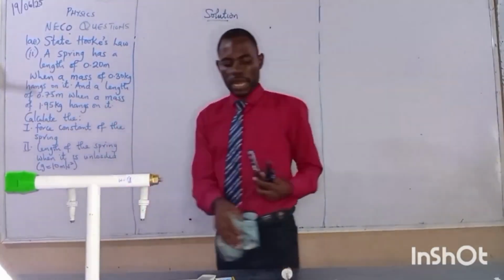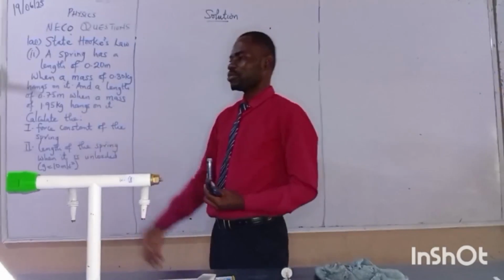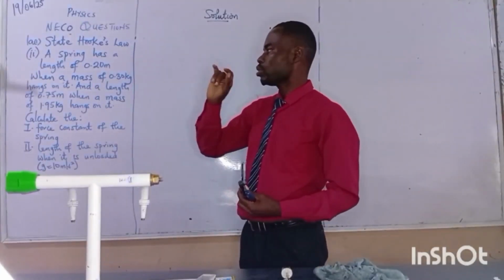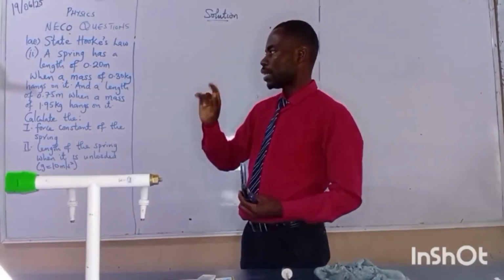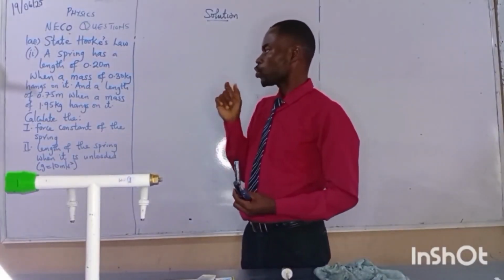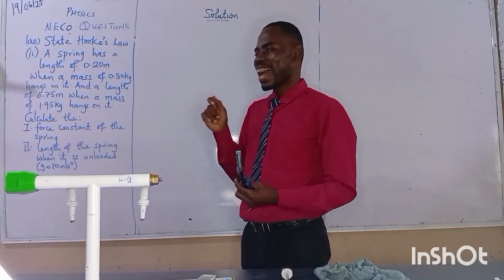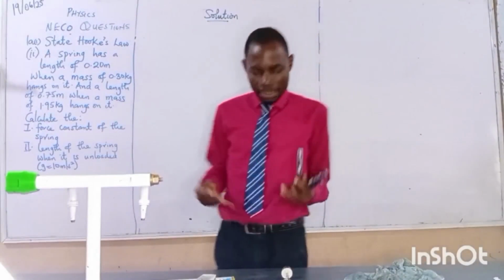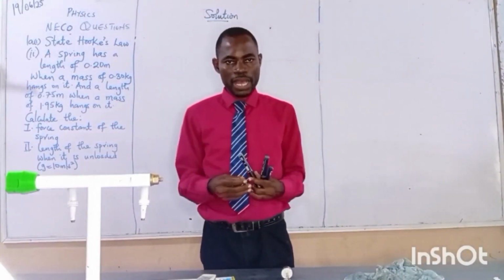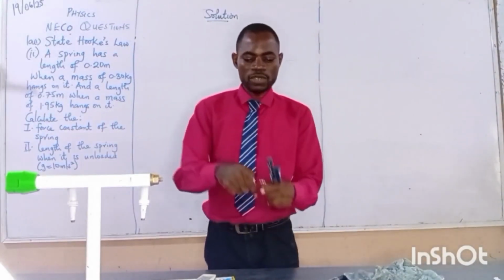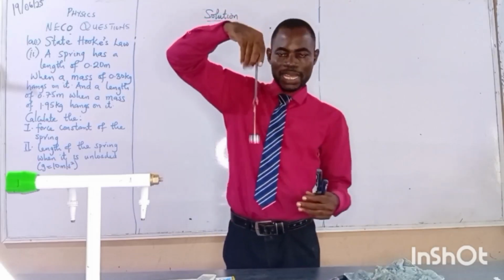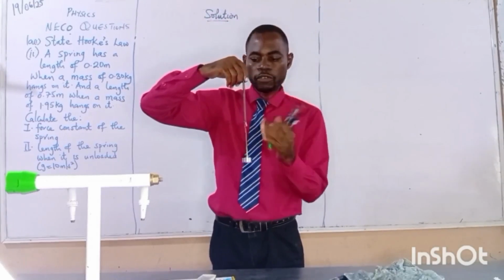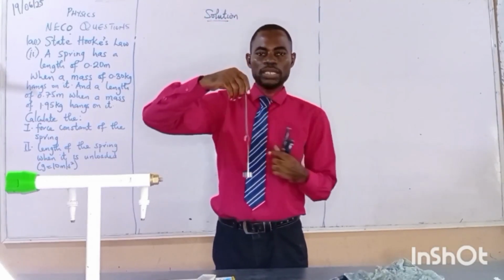Alright, now we want to solve this problem. Very simple question. A spring has a length of 0.20 meter when a mass of 0.30 kg hangs on it. Something is missing here. As I appear in front of you on your screen, I just appear with a spring with load. Definitely, I have hidden something from you. What is that thing I've hidden from you? The original length of this spring.